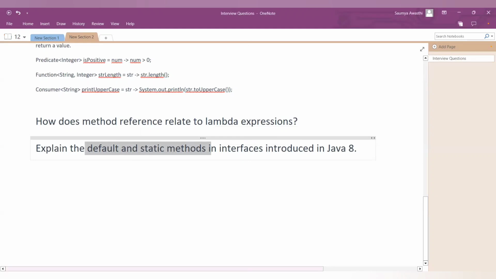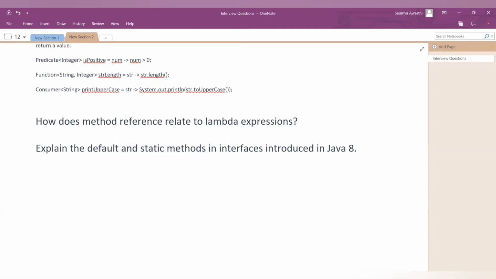If we talk about default methods, you must know that regular interface methods are implicitly public, right? You don't need to specifically mention public. That applies to default methods as well. Now, what separates them syntactically from a regular method? With default methods we have to use the default keyword at the beginning of the method. Let me show you the code part itself. I believe that way would be better, right? So just a minute.